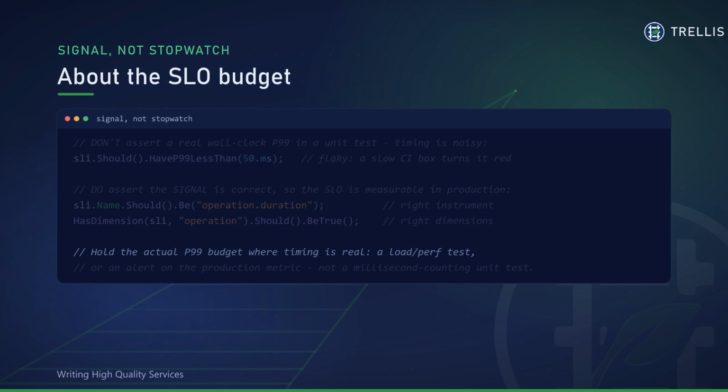computed in production. Then hold the real P99 where timing is meaningful, a dedicated load or performance test, or an alert on the live metric. Test that the meter is correct here. Enforce the budget where the clock is real.